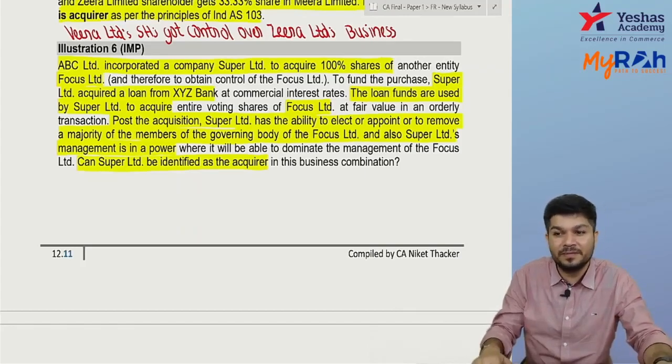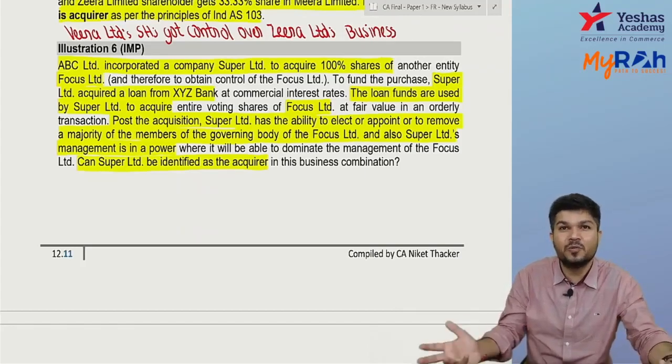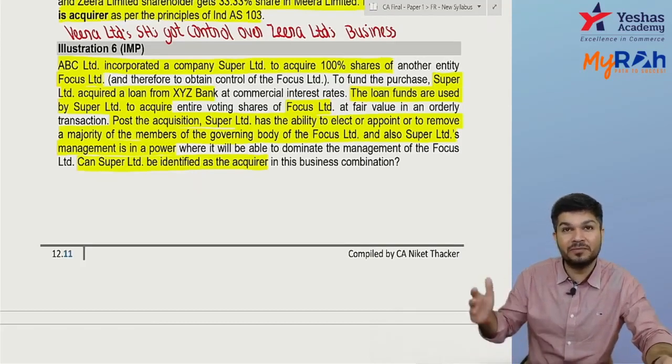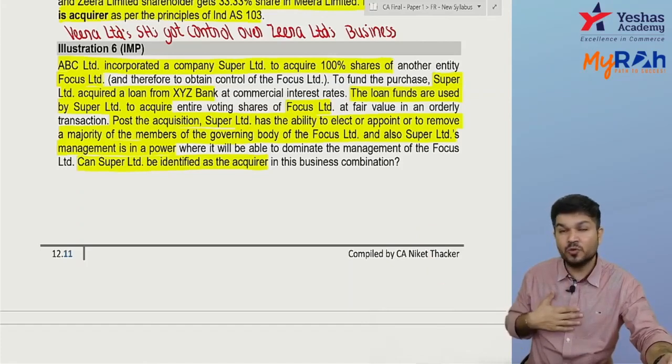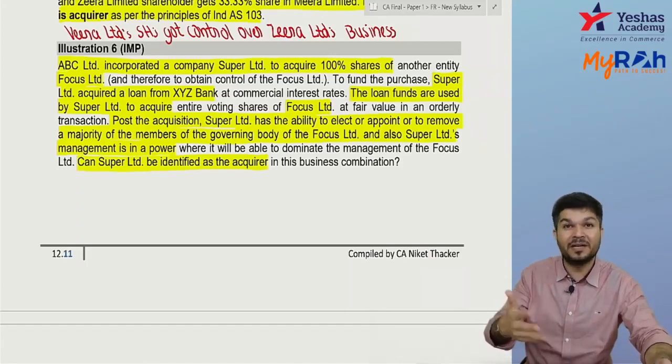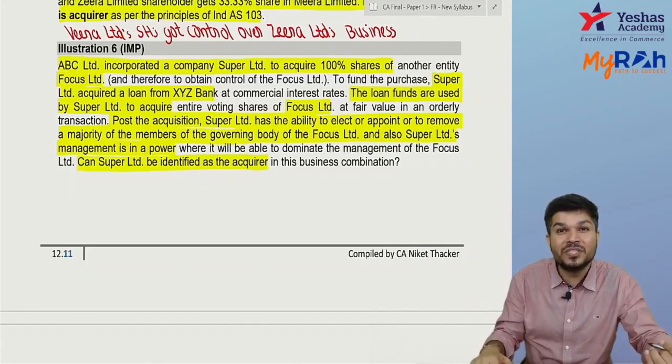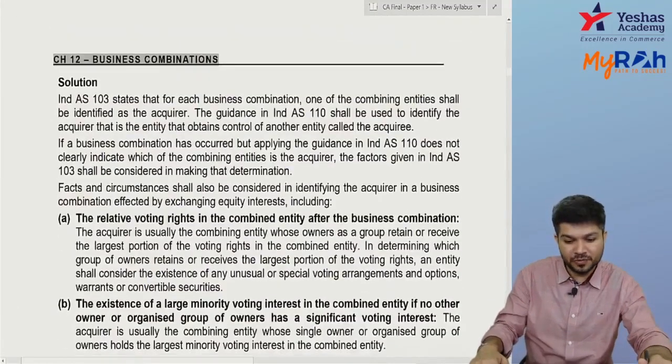Naveen, why no? Tell me. Okay, Naveen has written no. Naveen, there's no reason why no. You have control over the governing body, and you also hold 100% of the equity shares of that company. You can take whichever decision you want, so you have control. The answer is yes.